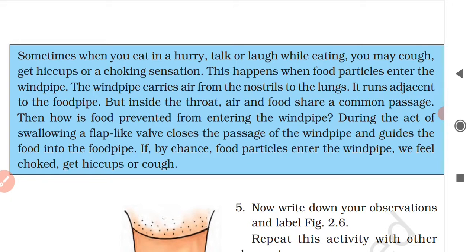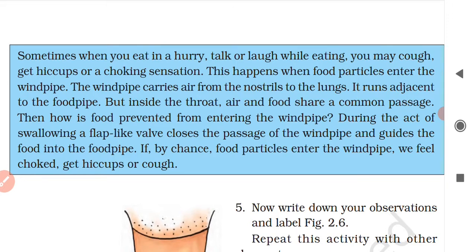So during the act of swallowing, a flap-like valve closes the path of the windpipe for some time, and the food is passed through the food pipe, through that common passage.